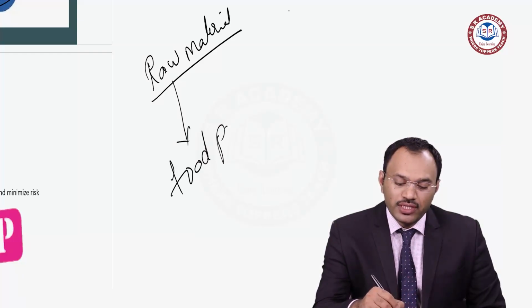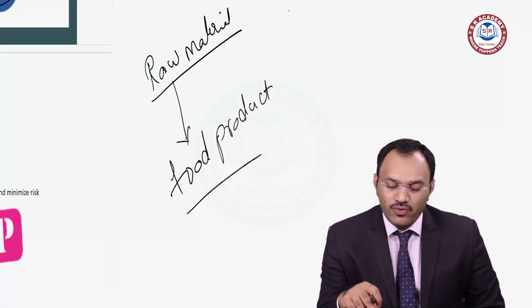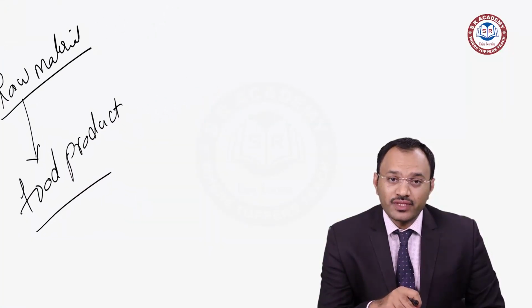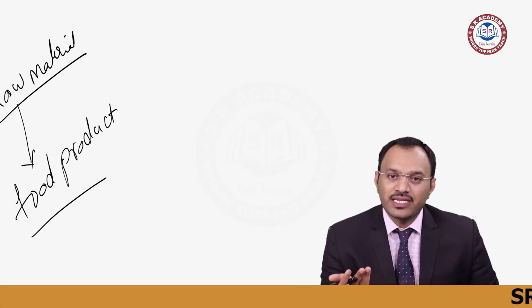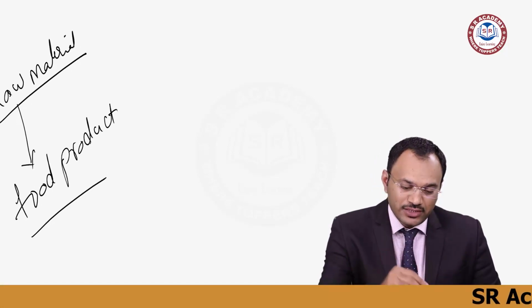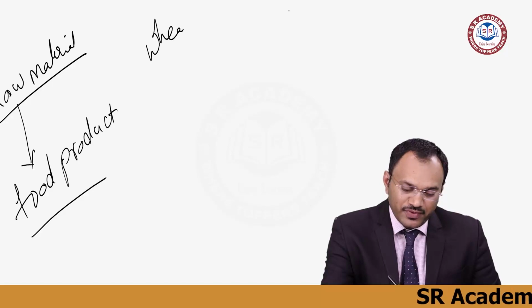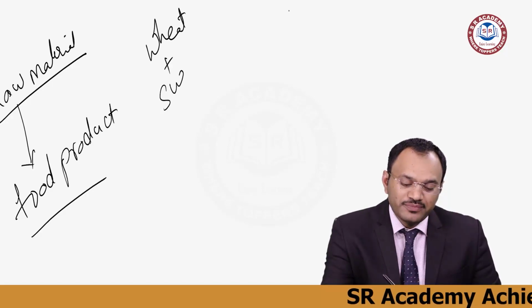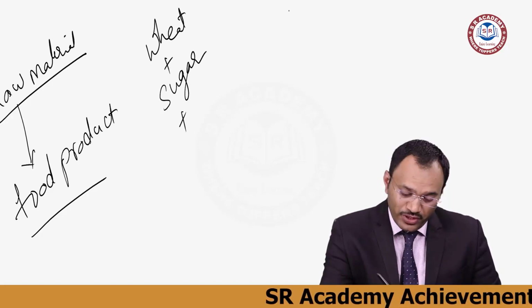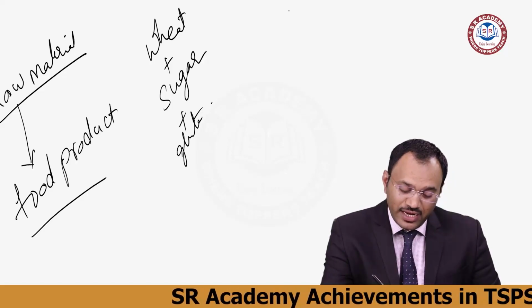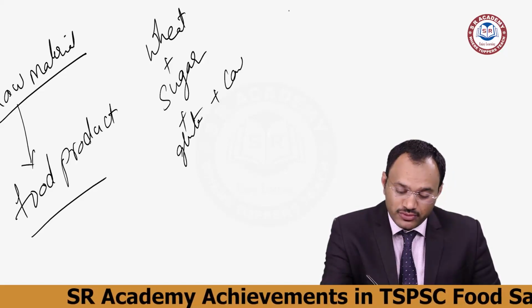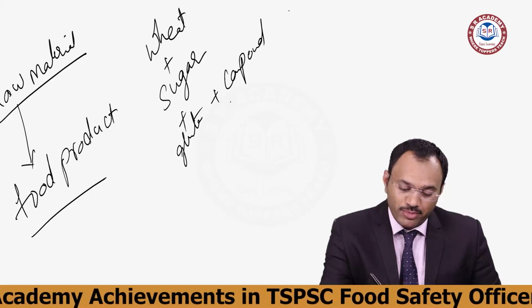For example, if I want to manufacture a biscuit, is it so easy? No, it is not. You take wheat, add sugar, add gluten if required, and add other compounds like flavoring.